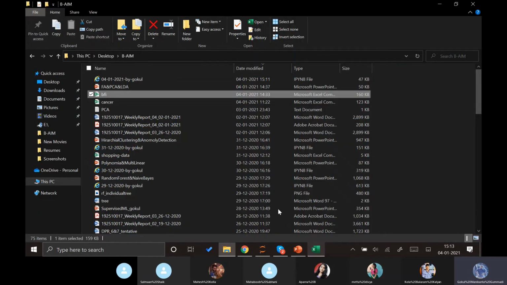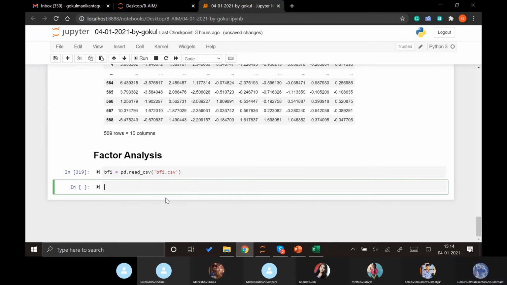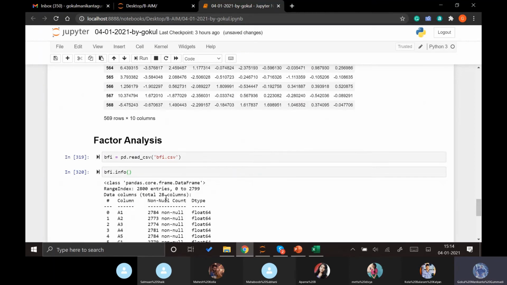So let's quickly pull this data into our data. Let me take BFI dot read CSV. Now we have our data.